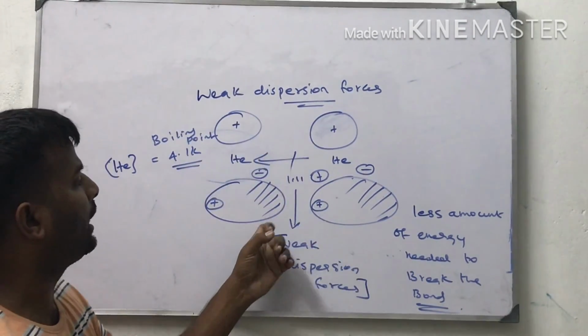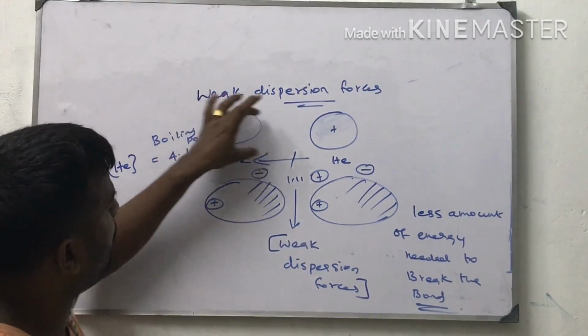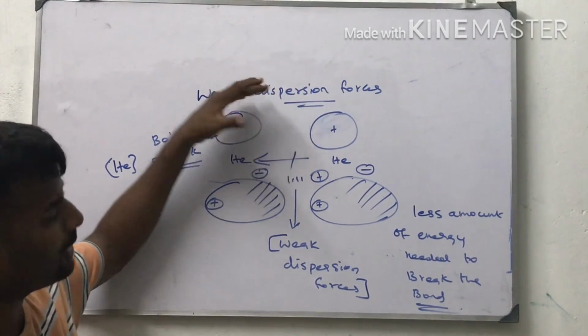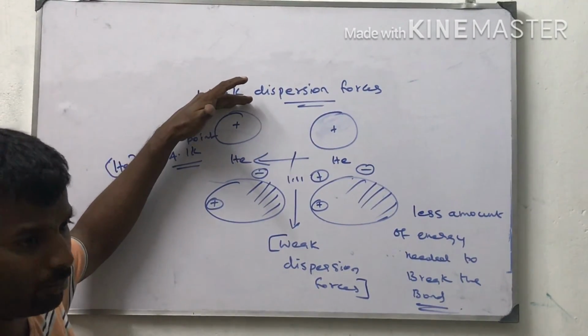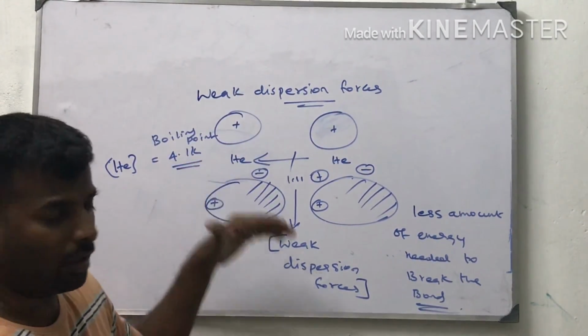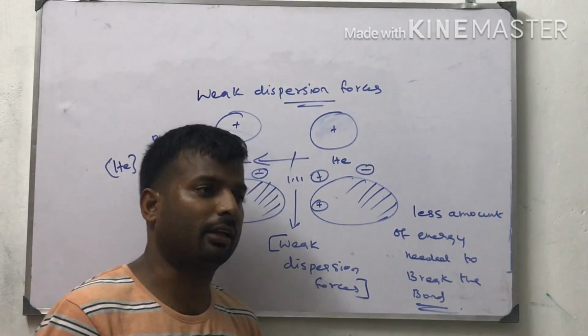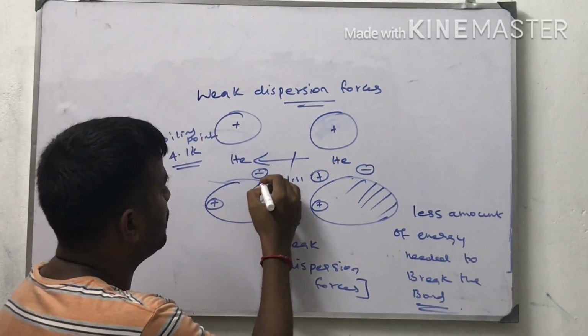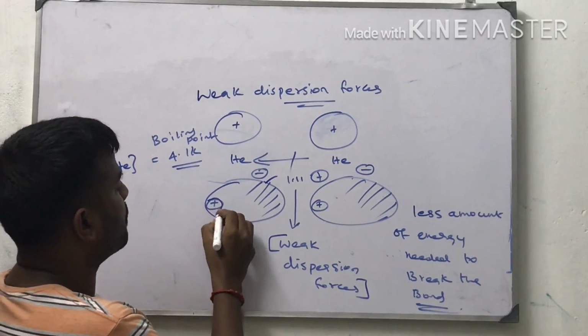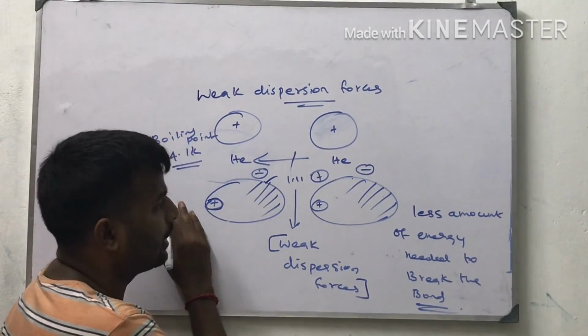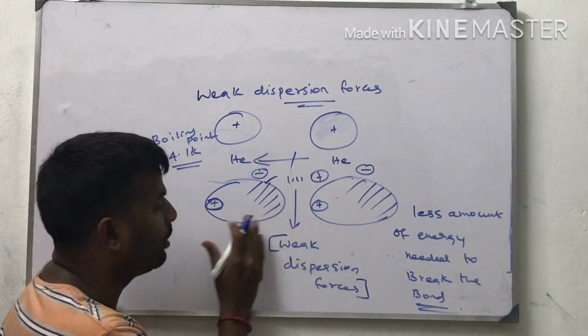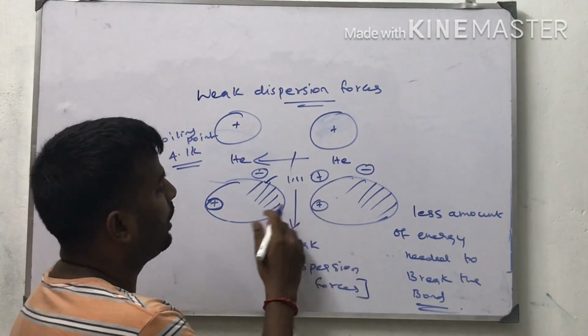I explained this with a diagram. Initially, the electrons and protons are symmetrically distributed in the helium atom. Due to the oscillation of the electrons, electrons are concentrated in one area and the nuclear protons in another area, so the shape of the atom turns elliptical.